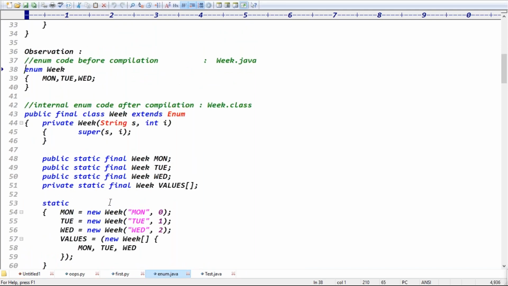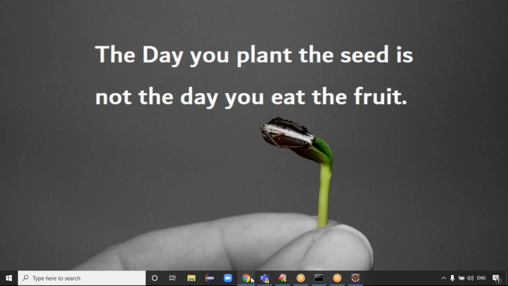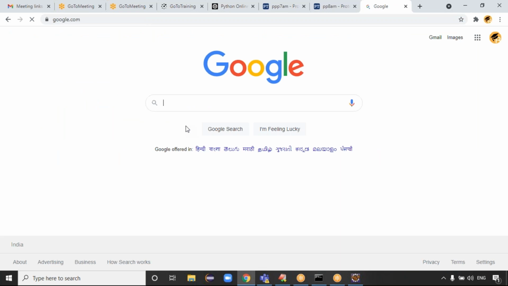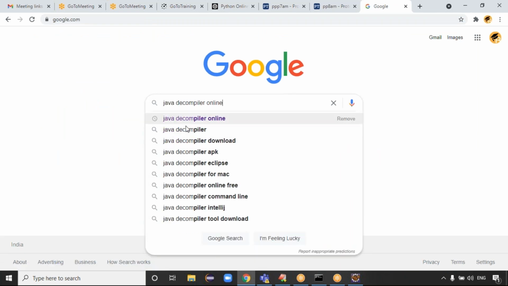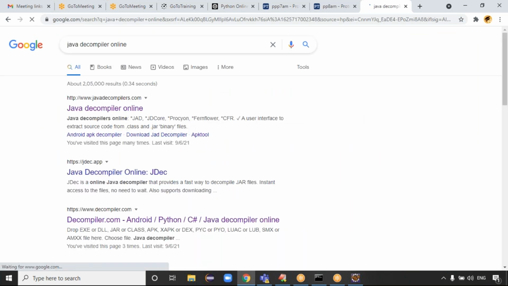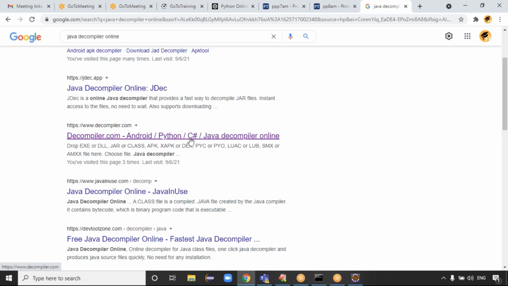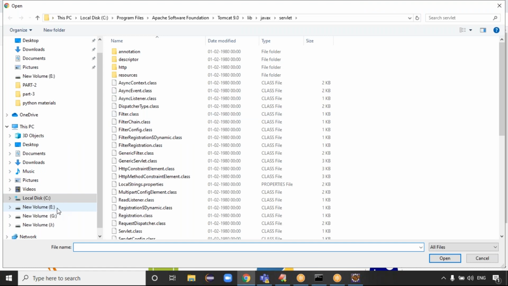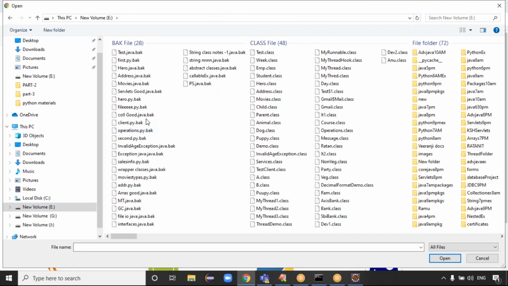See the .class file using an online compiler, guys. You can go for one of the online Java decompiler software. Go for Java decompiler online, decompiler.com. If you go for the Java decompiler software, choose the .class file where it is generated. I'm choosing the .class file in local disk E. The enum .class file name is what? Week, right? Week.class file.